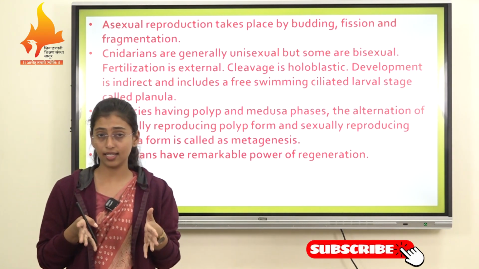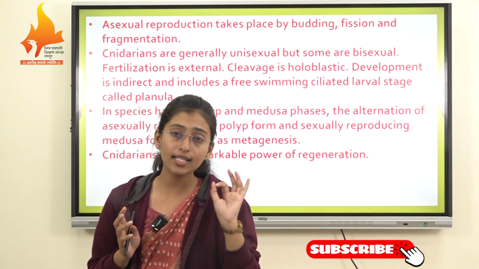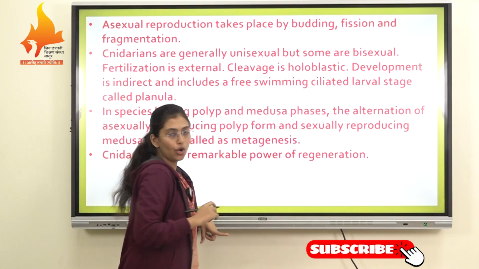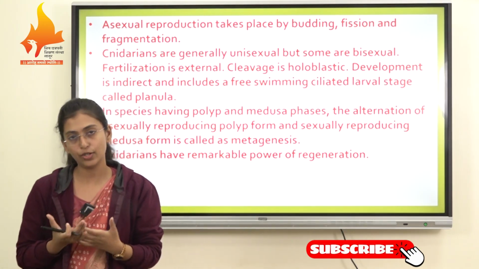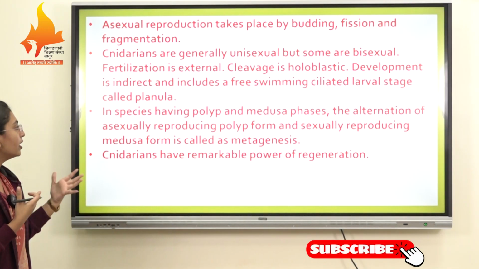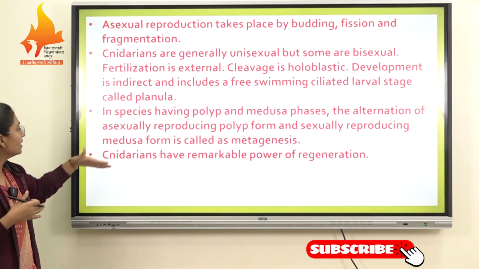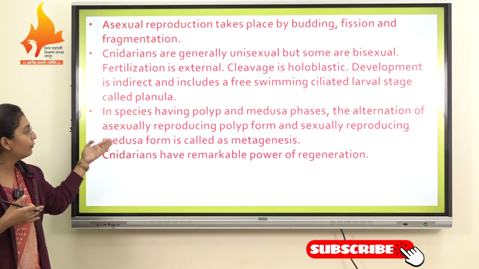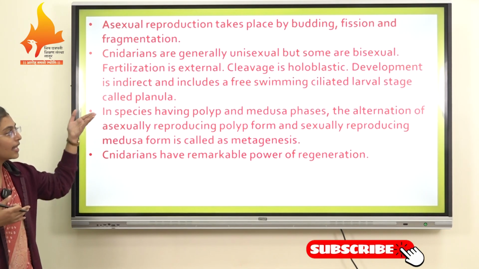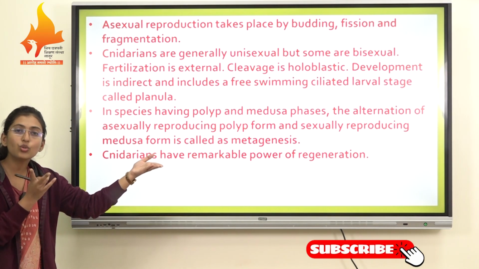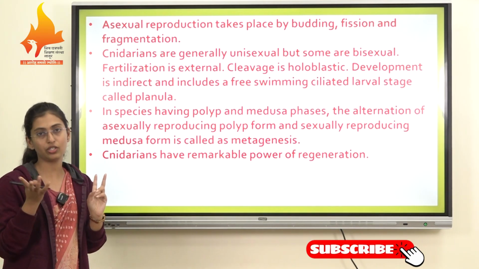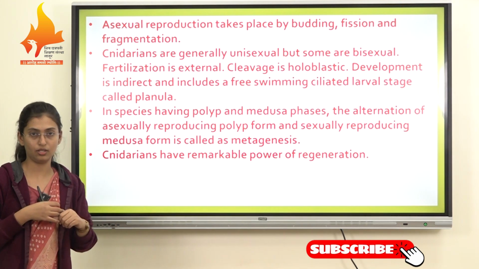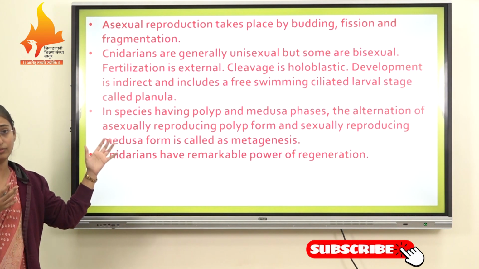So in this phylum Cnidaria, metagenesis is present. Metagenesis means the formation of the polyp form and the medusa form. The polyp form reproduces asexually, and the medusa form reproduces sexually. This alternation of generations present in the phylum Cnidaria is why it is called metagenesis.